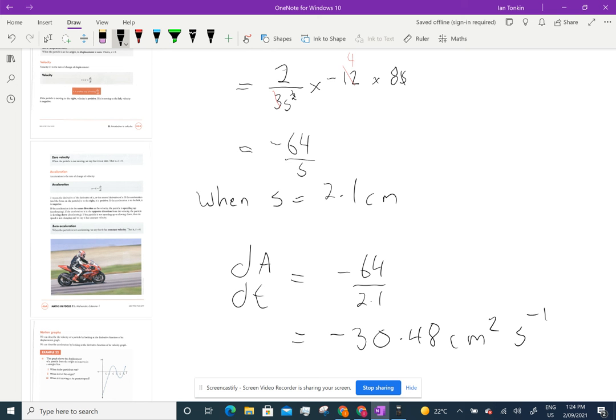Now I'm just going to check that answer because I've got the worked solutions on the other computer. And 25. Yeah, righto. So it's decreasing at 30 point. That's what the negative tells you, that it's decreasing. So hopefully you're able to do those and now see how I've done them. I'm looking, yeah, they do it in the textbook the same way that I do. Good luck.